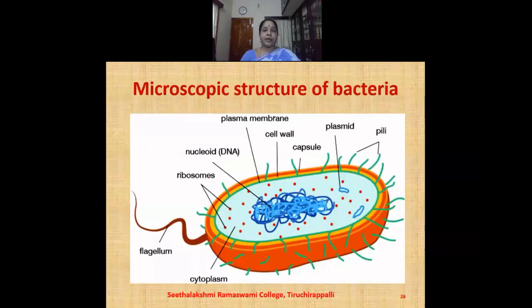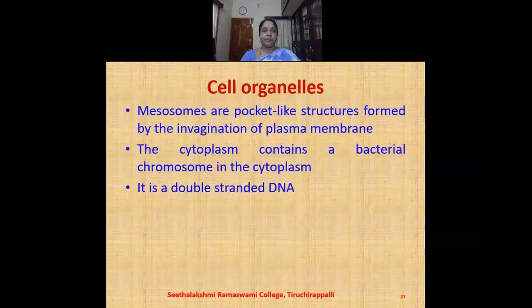You can see here the microscopic structure of the bacteria. We have also already seen the structure of the bacteria. It does not contain a nucleus or the nuclear membrane. It contains only a nucleoid. We can find some ribosomes, mesosomes. We can find the cytoplasm and also the flagella and the pili. Mesosomes are pocket-like structures formed by the invagination of the plasma membrane.